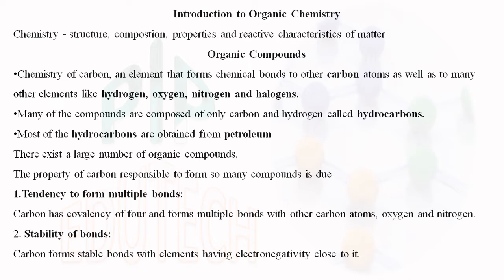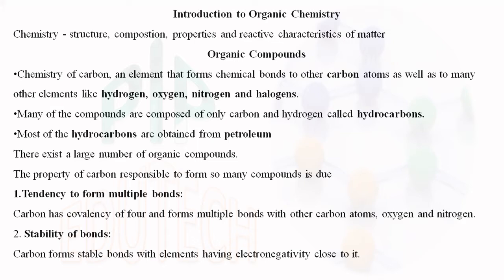So organic compounds are basically made up of carbon as an element that forms chemical bonds to other carbon atoms, and also with elements like hydrogen, oxygen, nitrogen and halogens. Many of the compounds are composed of only carbon and hydrogen. These compounds are called hydrocarbons. Most of the hydrocarbons are obtained from petroleum.